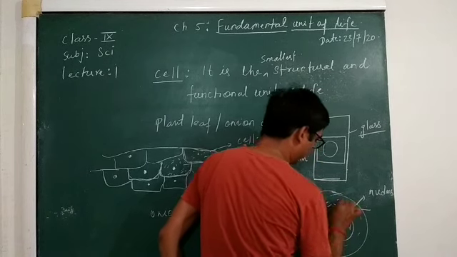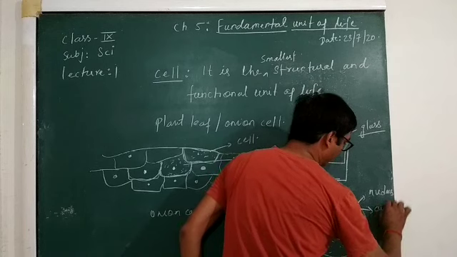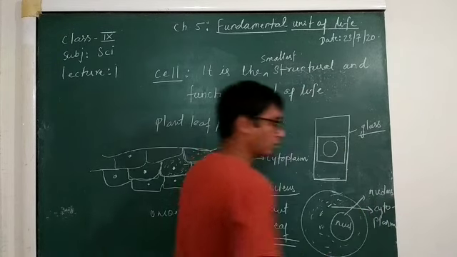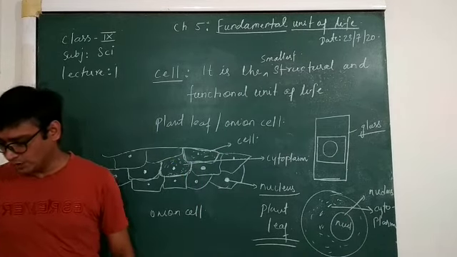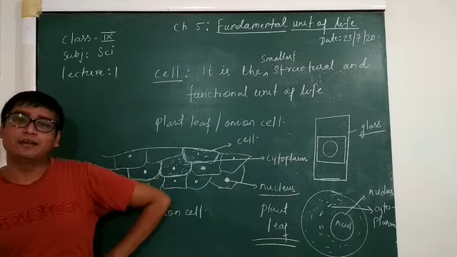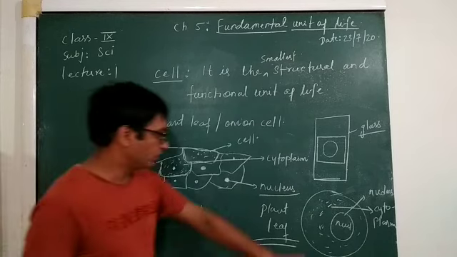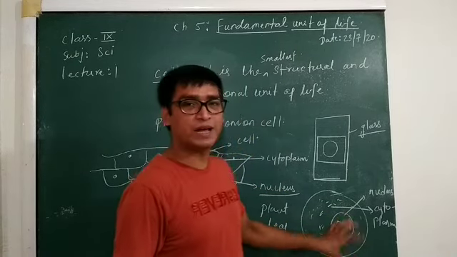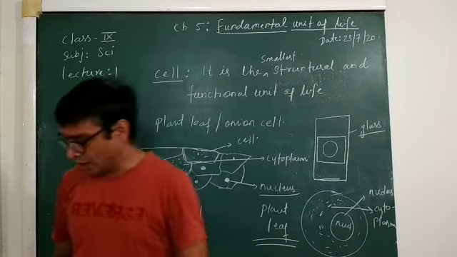And here these liquids which are filled over here are called cytoplasm. So this cytoplasm is just like a jelly-like substance which is present around the nucleus. This cytoplasm is very important as it keeps the cells alive.